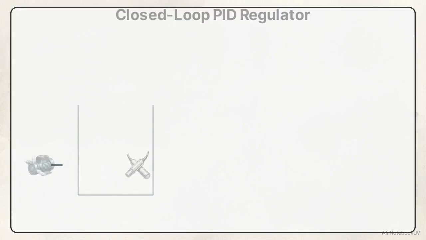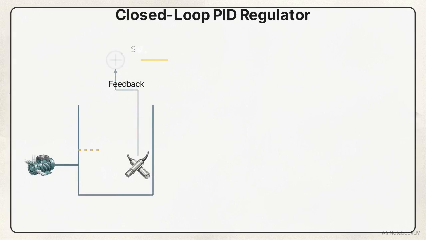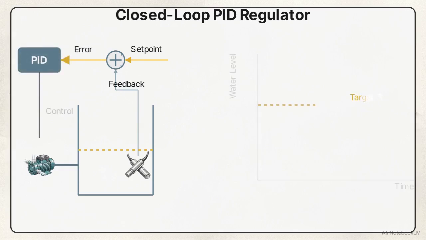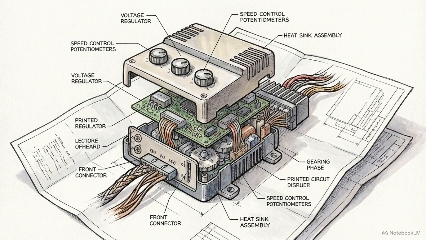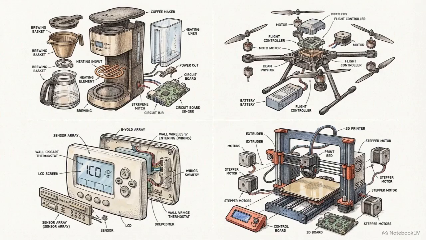In a closed-loop architecture, the system feeds the measured water level back to compare against a target set point. A PID regulator uses this error to continuously correct the valve. The resulting performance graph shows a fast rise time, modest overshoot, and low steady-state error. The primary advantage of a PID regulator is that it delivers these exact performance trade-offs at a low computational cost, making it viable for nearly any embedded hardware.